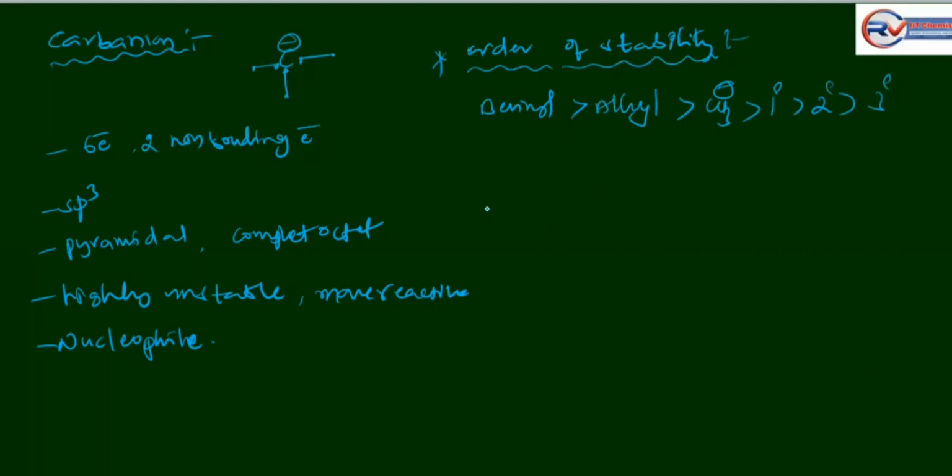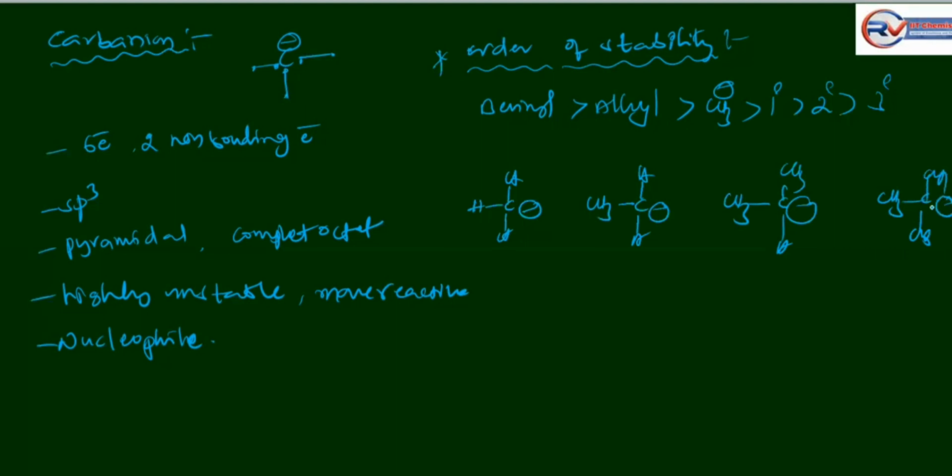Let's see some examples: methyl carbanion, ethyl carbanion, propyl carbanion and butyl carbanion. It is nothing but 3 degree carbanion, 2 degree carbanion, 1 degree carbanion, and methyl carbanion. Which is more stable? The methyl is more stable than ethyl, that means primary, secondary, tertiary. So, how to decide the stability of carbanion?